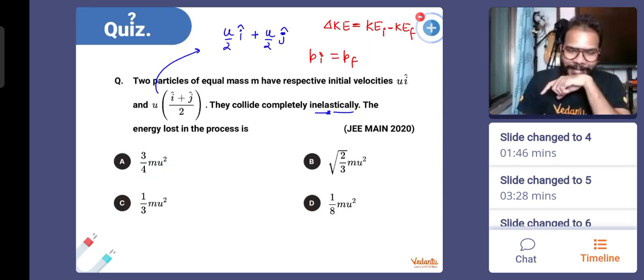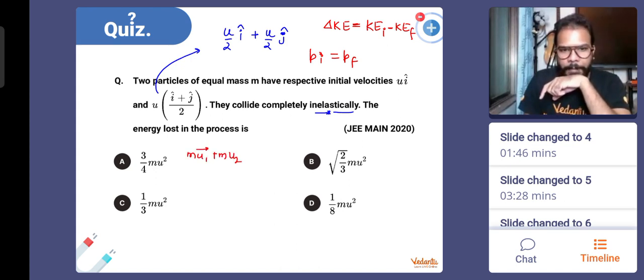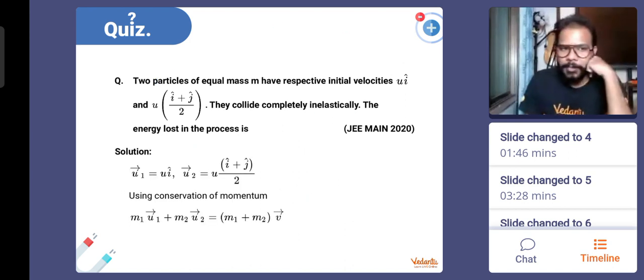Anyway, so the initial velocity of the first mass is given, and the velocity of the other mass is also given. We know that m into u1 plus m into u2 will be equal to 2m mass and v velocity. Why do I write it like this? Because now it is again a two-dimensional case. That's why. So have a look.